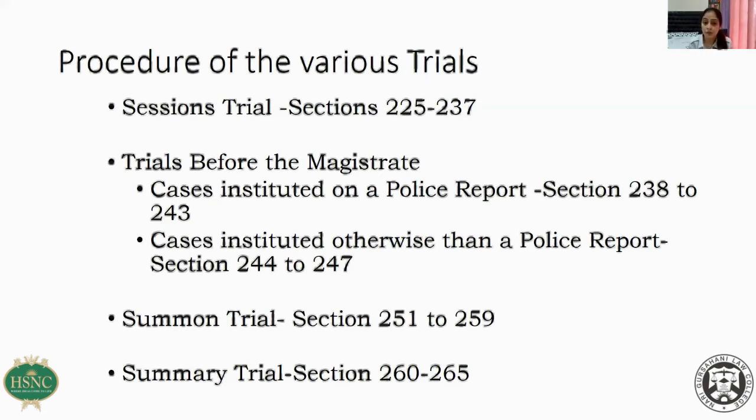A watching advocate ideally is not supposed to address the court. Watching advocate of the complainant only keeps a watch on the trial, as the name itself suggests. They are supposed to assist the public prosecutor in whatever way that they can, and at the most they can submit arguments in writing, but they cannot conduct the trial themselves.